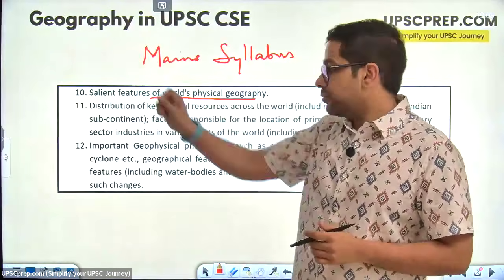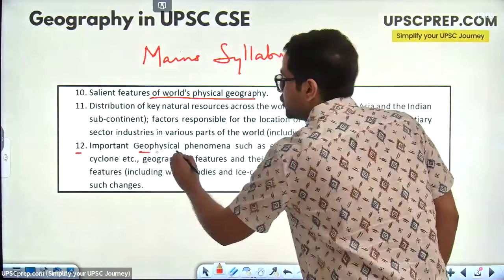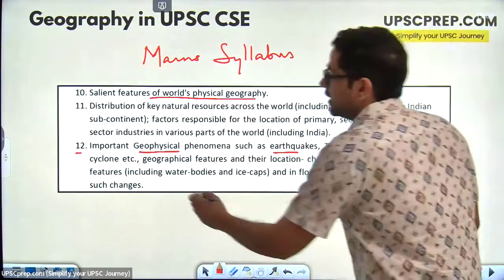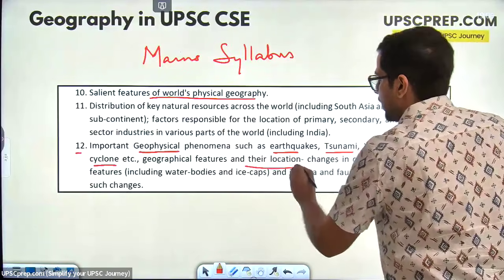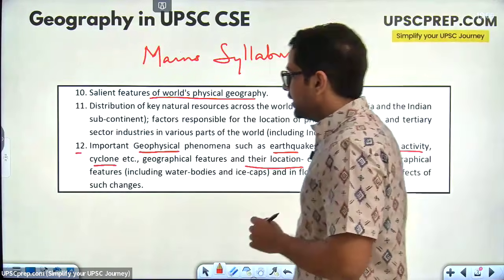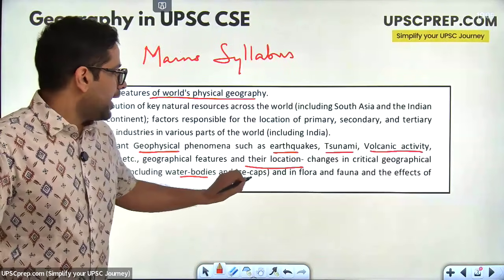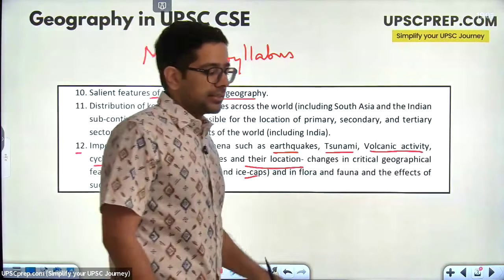Number 10, same as prelims. Similar, number 12, same as prelims. Important geophysical phenomena such as earthquakes, tsunami, volcanic activity, cyclones. Geographical features and their location, and changes in critical geographical features, including water bodies and ice caps, and flora and fauna, and the effects of such changes.